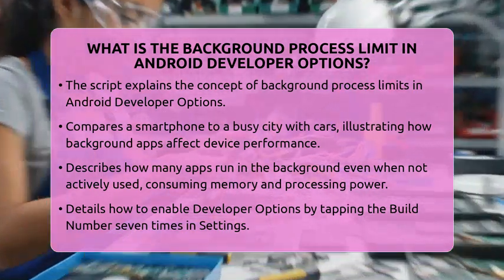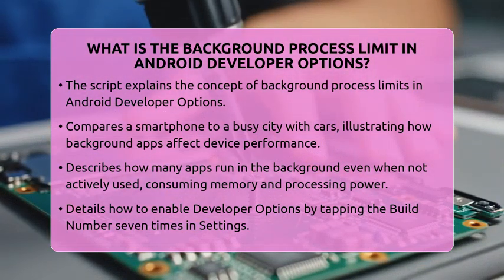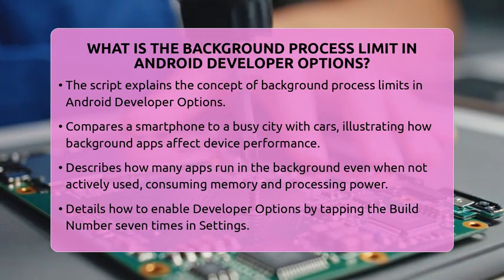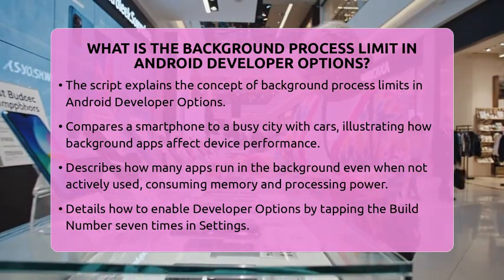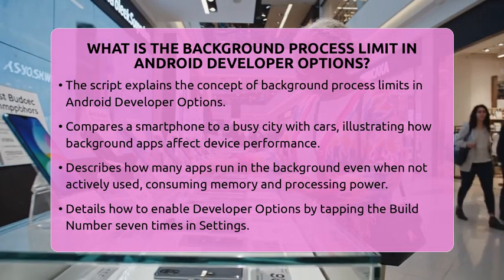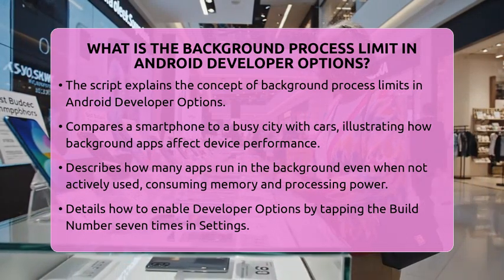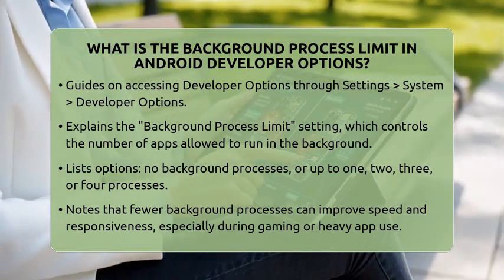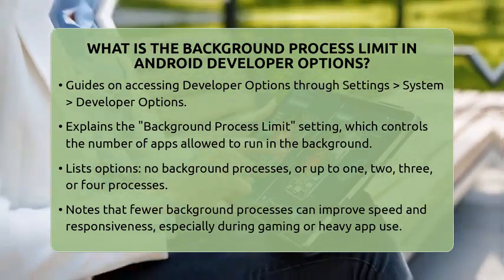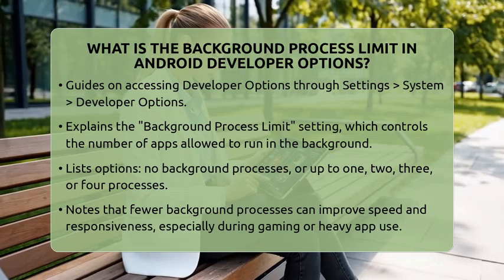It controls how many apps can stay active in the background at the same time. When you're using your phone, many apps keep running even when you're not actively using them. These background apps use memory and processor power, which can slow down your device. The Developer Options menu in Android gives you the power to set a limit on these background processes.